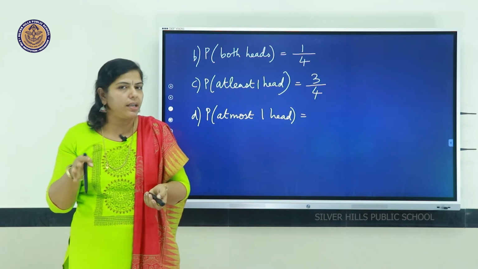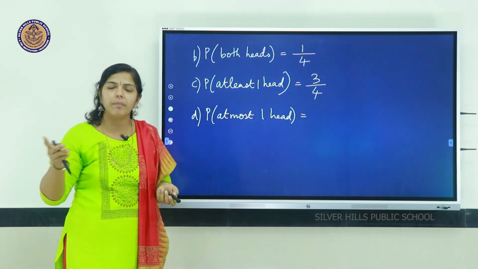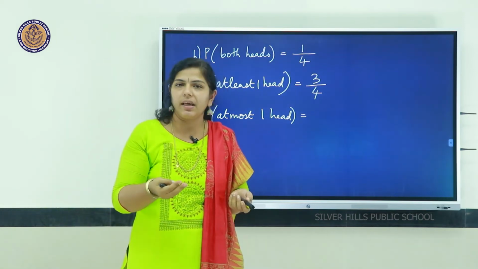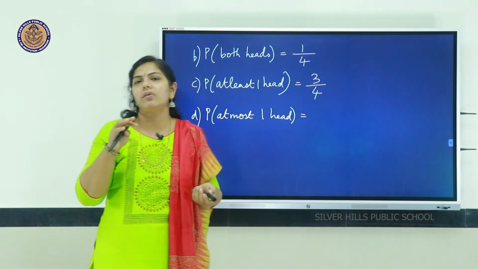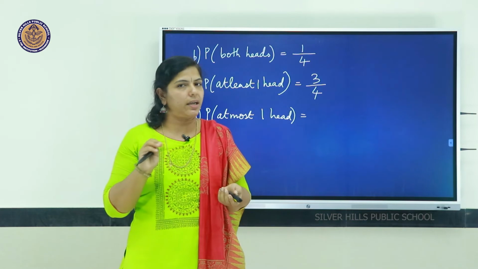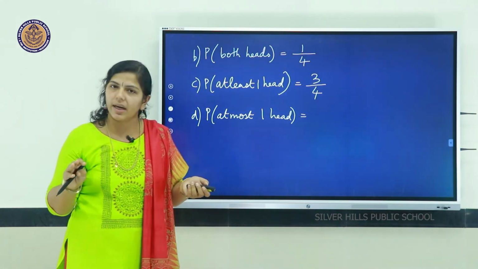Minimum whatever it is, no problem. Okay, at most means maximum there should be only one head. Minimum it can be anything, means it can be 0 also. That is 0 means no head condition also can be taken. Okay, maximum one head but minimum 0 heads.